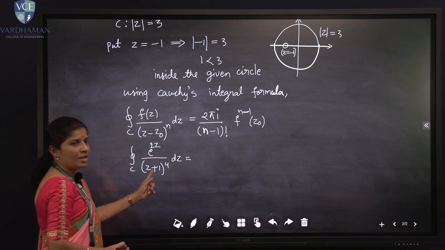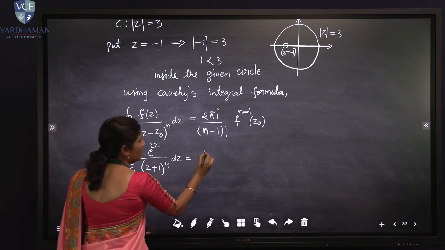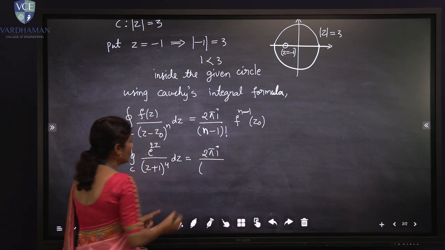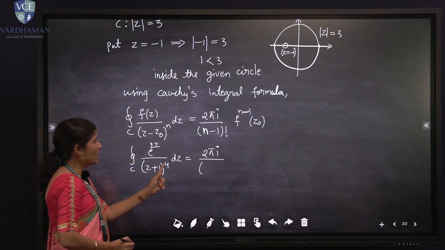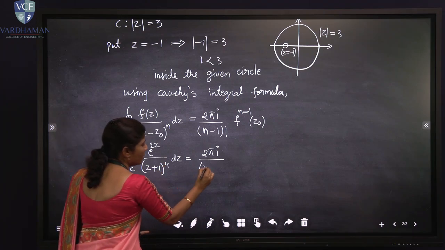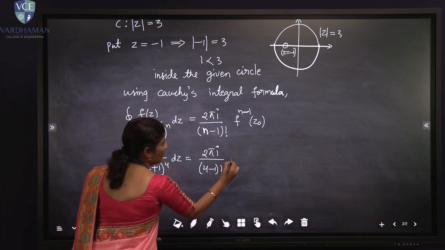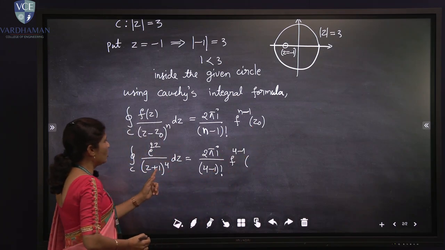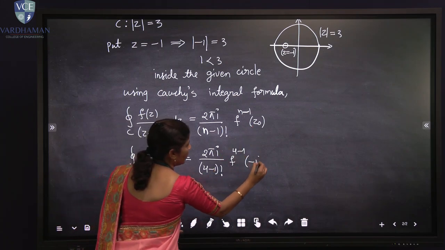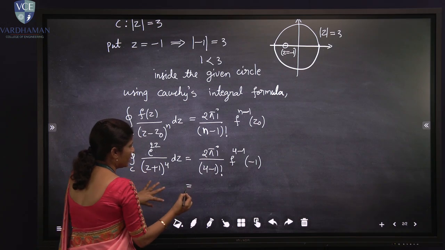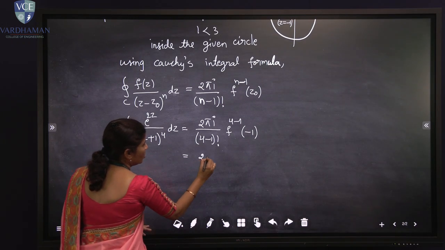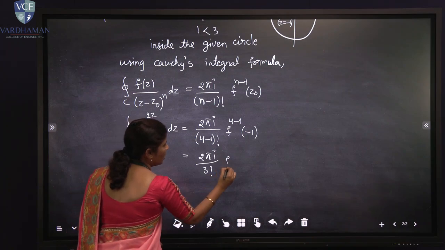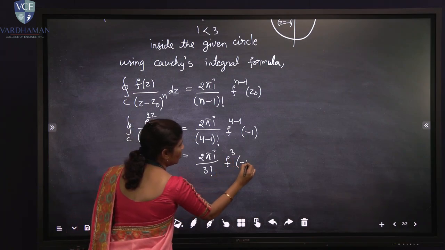We have the singularity z = -1. So we write 2πi upon (n - 1) factorial, where the power n is 4, so 4 - 1 factorial, f to the power (4 - 1) at z0, where z0 is -1. Simplifying, we get 2πi upon 3 factorial, f'''(-1).